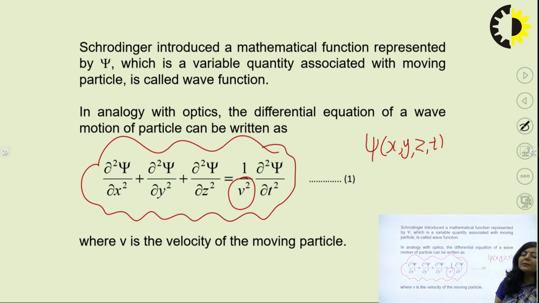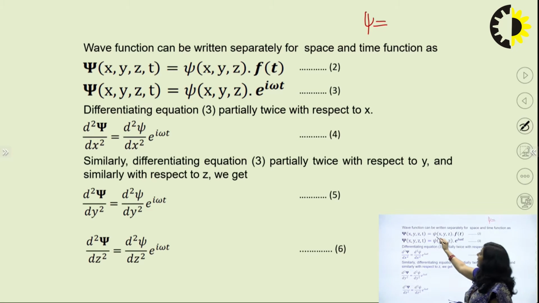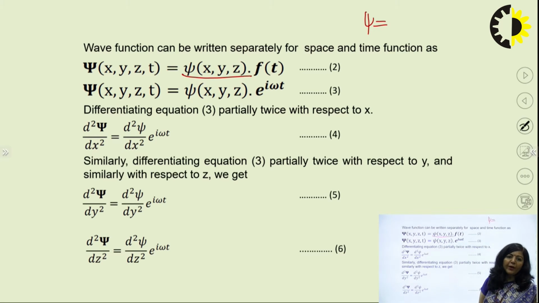So first you will write this equation in time independent form, and from there you will also get the time dependent form of Schrodinger equation. So in order to write Schrodinger time independent equation, I am going to write this wave function psi as a product of two functions, where the first one depends only upon x, y and z, and the second part depends only upon time.